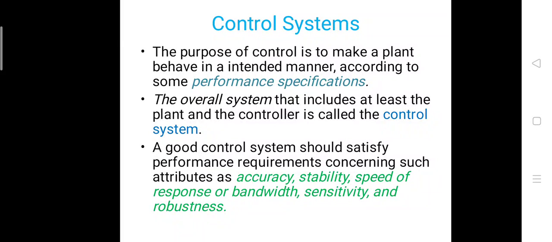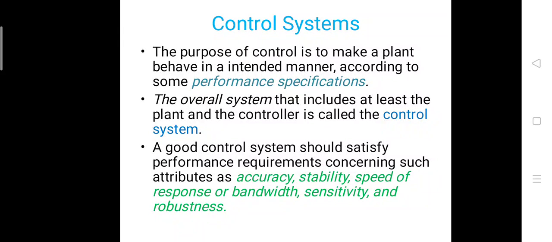So any plant or any process has to be controlled based on the instructions of the user or based on the instructions of the operator, but there are some performance specifications which play a major role in a control system or in controlling a process.